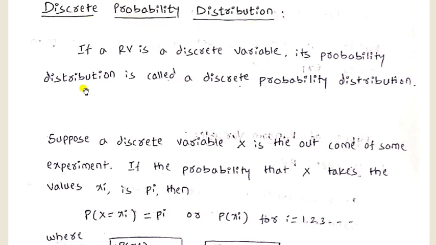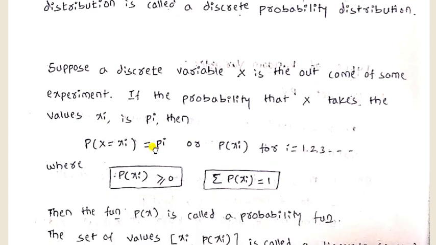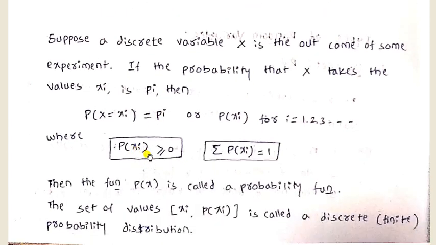Discrete probability distribution. If a random variable is a discrete variable, that is a countable number, its probability distribution is called discrete probability distribution. Suppose a discrete variable capital X is the outcome of some experiment. If the probability that capital X takes the value small xi is pi, then it is denoted as p of xi, which is greater than or equal to 0, and summation of p of xi is equal to 1.